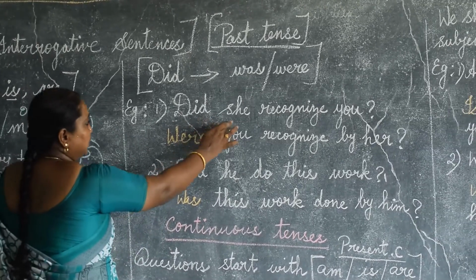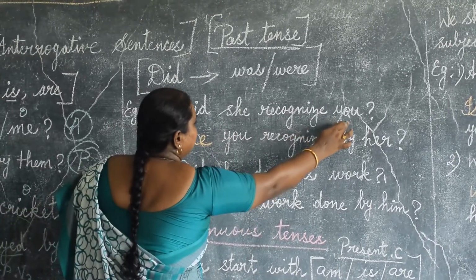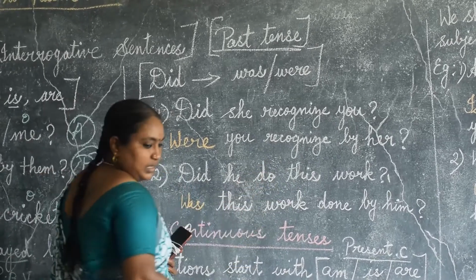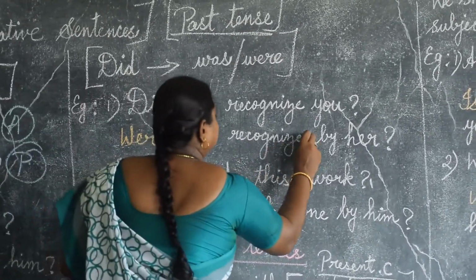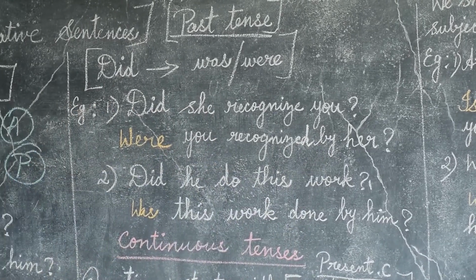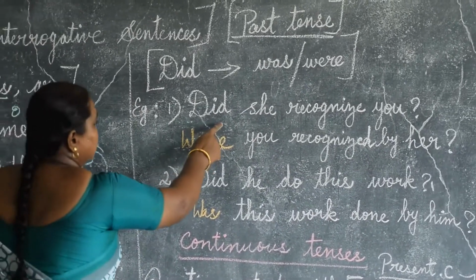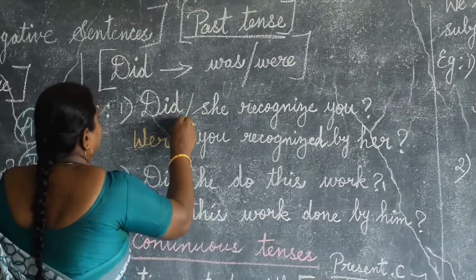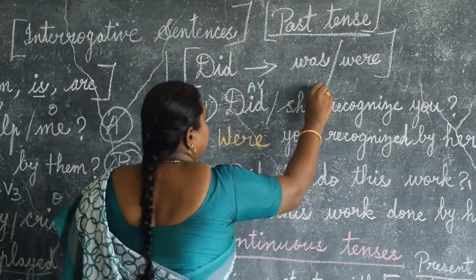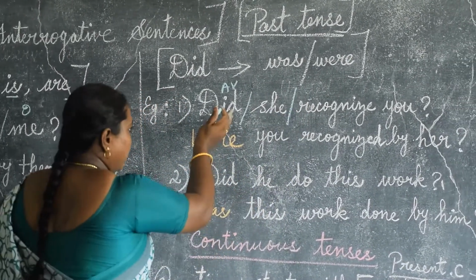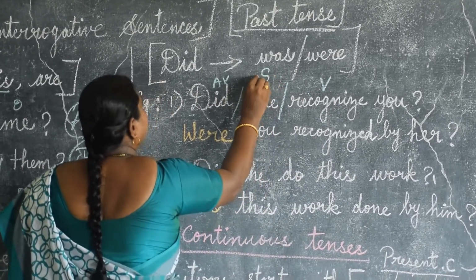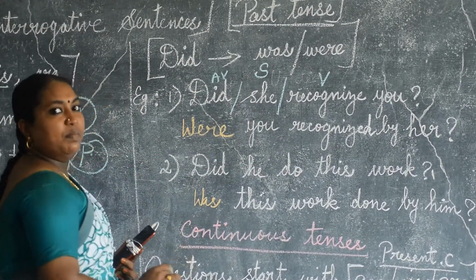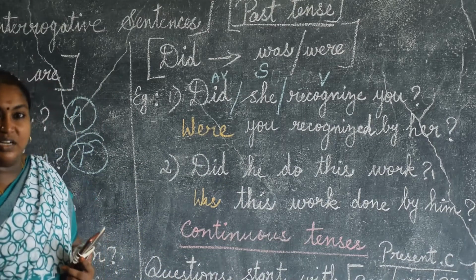Okay. Did she recognize you? See here. Did, as usual, is an auxiliary verb. To make a question, we have to separate the auxiliary verb and main verb. The subject should come in between the auxiliary verb and main verb. This is the procedure.